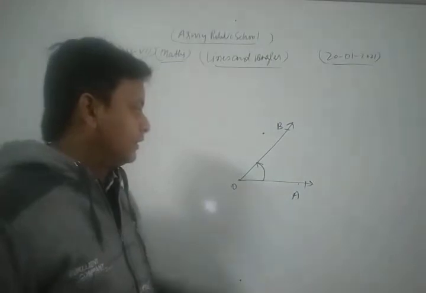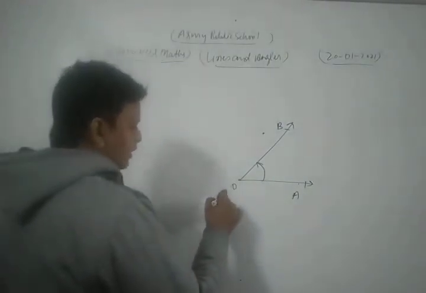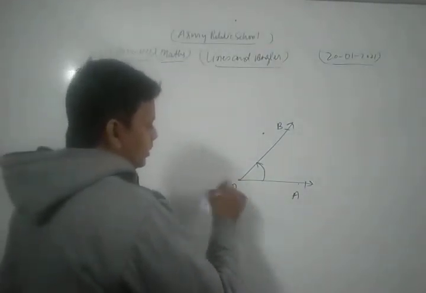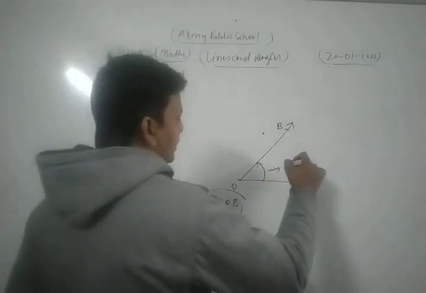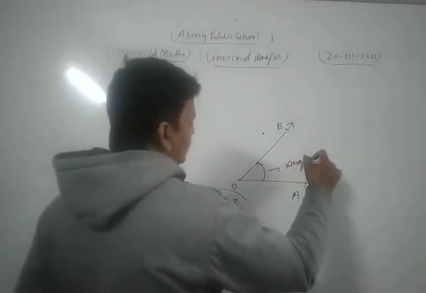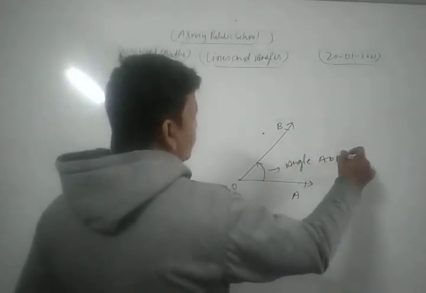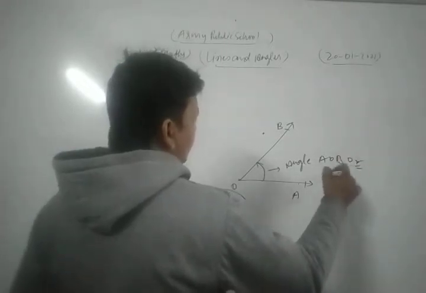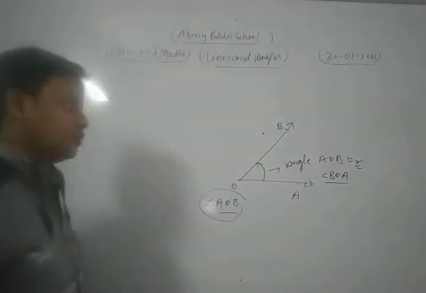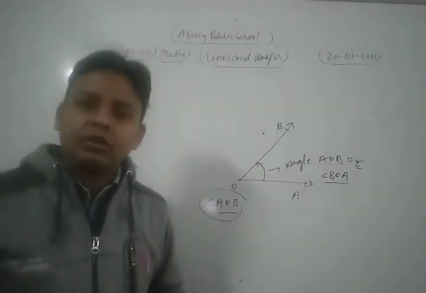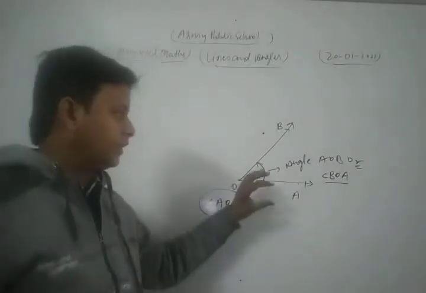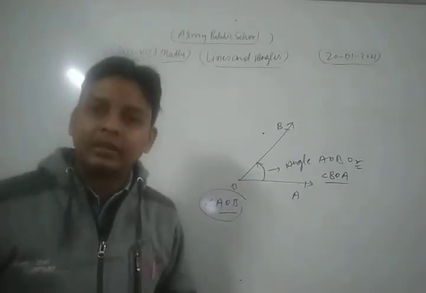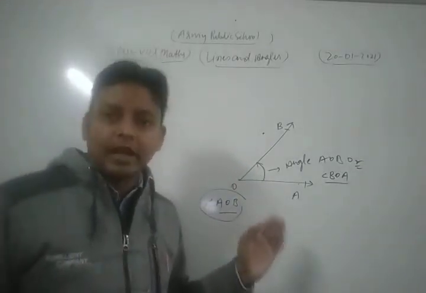Then they form an angle AOB. This is called angle AOB. So this is the concept of angle, meaning an angle is the angular rotation of a ray.